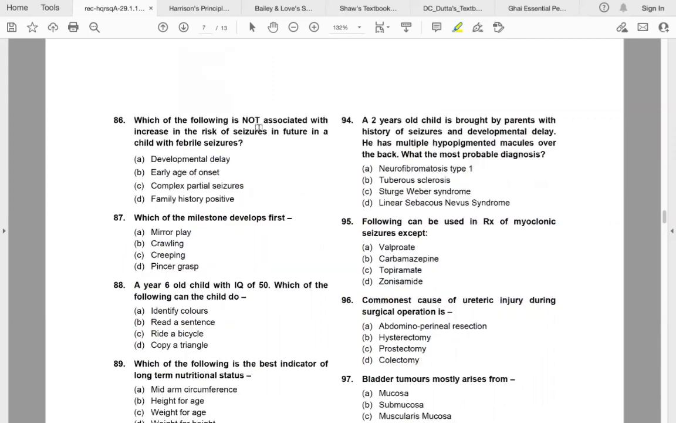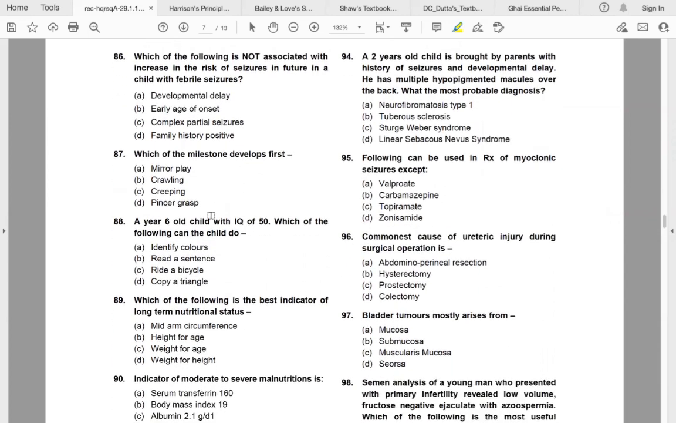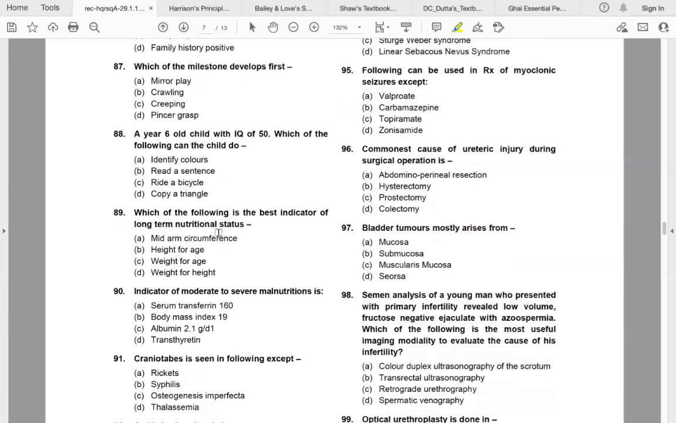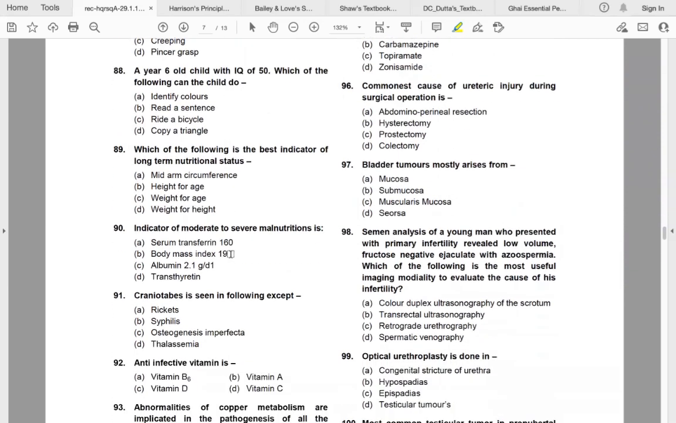Which of the following is not associated with increase in risk of seizures in future in a child with febrile seizures? So answer is early age of onset. Which milestone developed first? So answer is mirror play. A 6-year-old child with IQ of 50, which of the following can the child do? Answer is identify colors. Which of the following is the best indicator of long-term nutritional status? Answer is height for age.